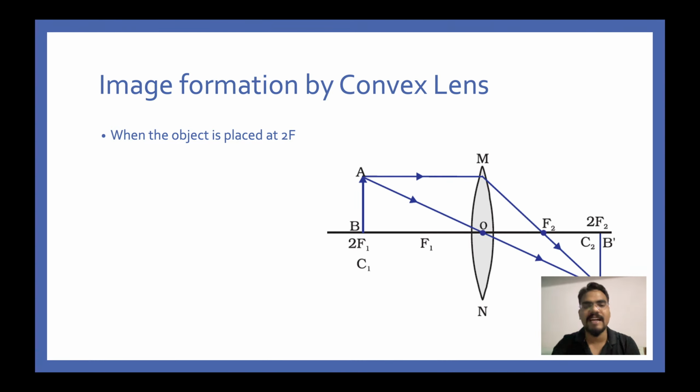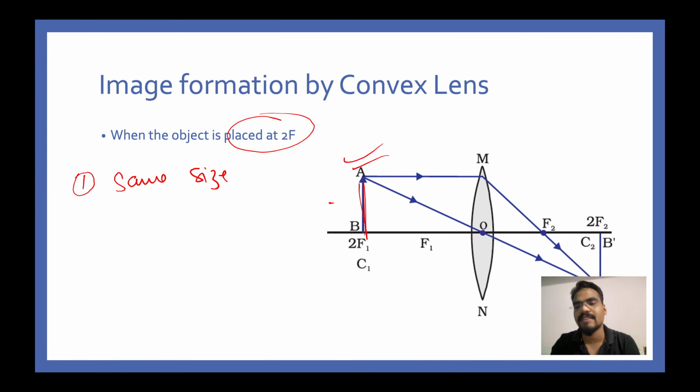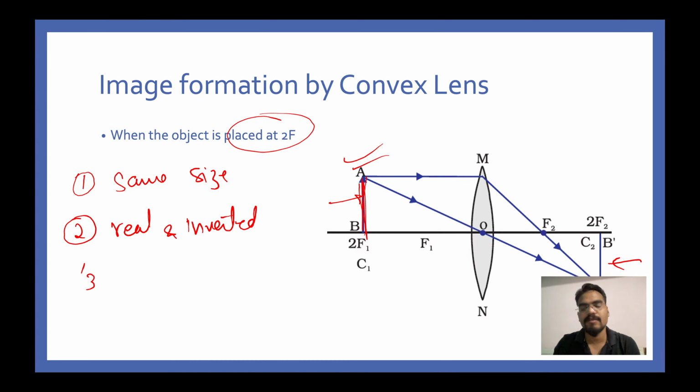Next diagram, when the object is placed at 2f, this is the ray diagram. Invoke these 2 simple rules. Observation number one, same size of the image. As you can see, the image is of the same size. So this is the object and this is the image on the right hand side. Both these candles state that the size is the same. Secondly, the image is real and inverted. And thirdly, it is formed at 2f itself. If the object is at 2f, the image will also be at 2f.